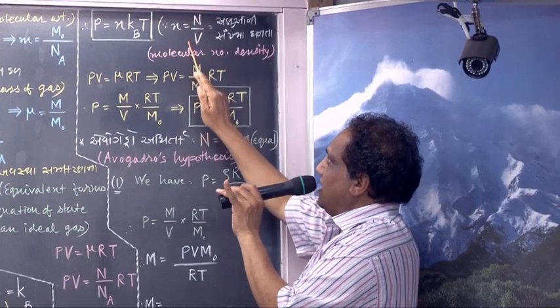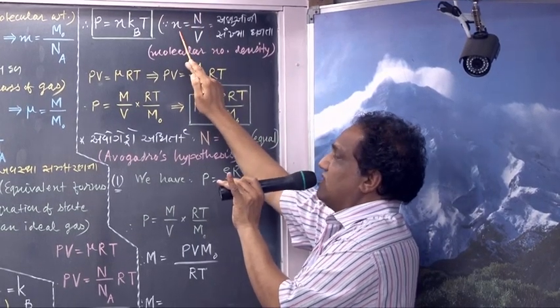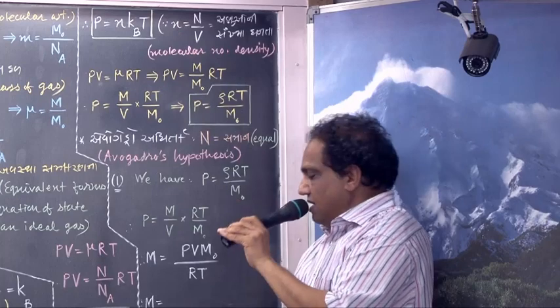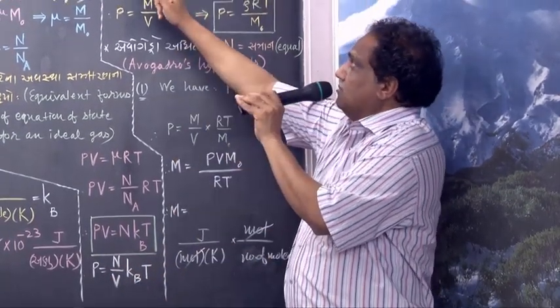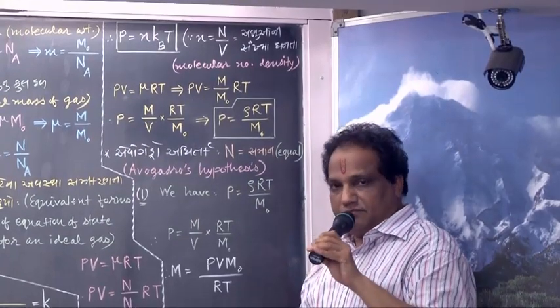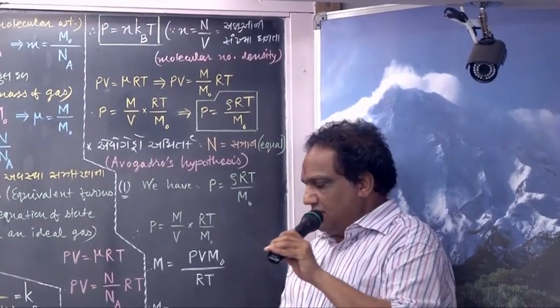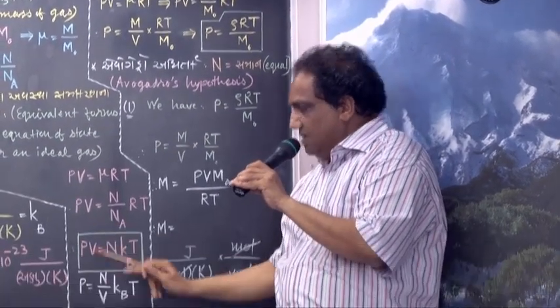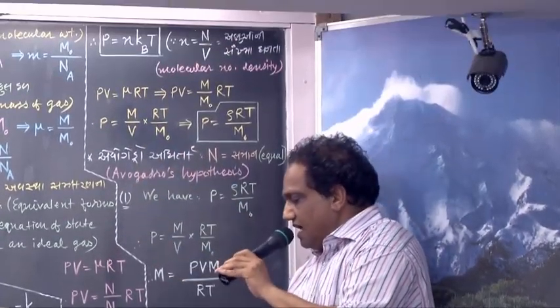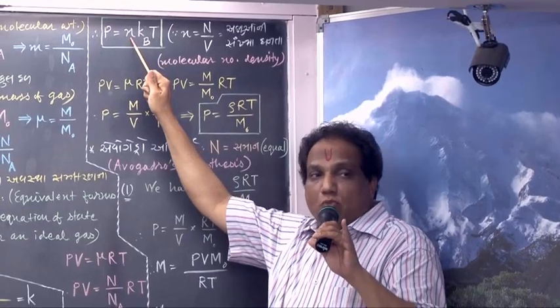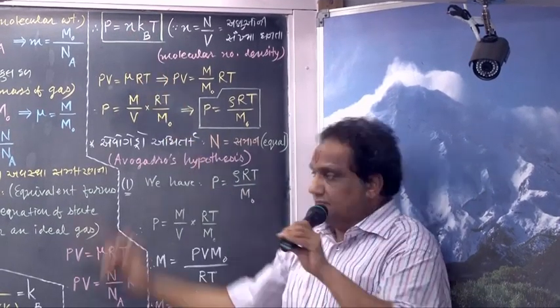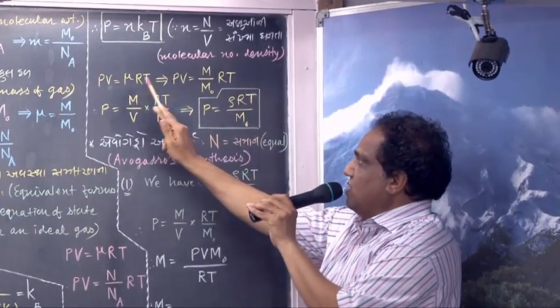So instead of capital N upon capital V, we will write small n. So P equals to n kBT. Don't get confused. Here it is P into V, here only P. Here it is capital N and here it is small n. What is small n? Molecular number density. Fine.